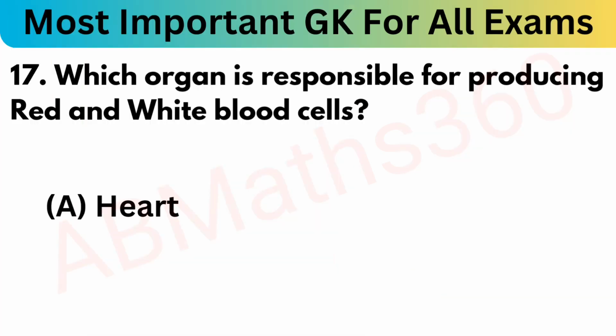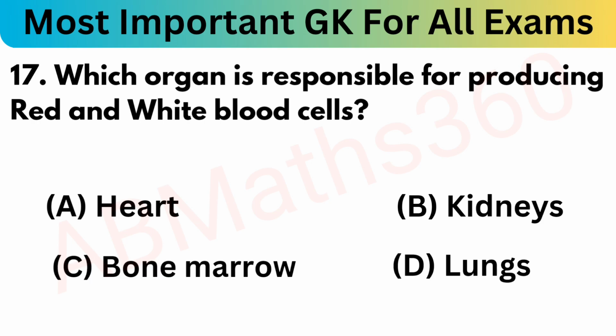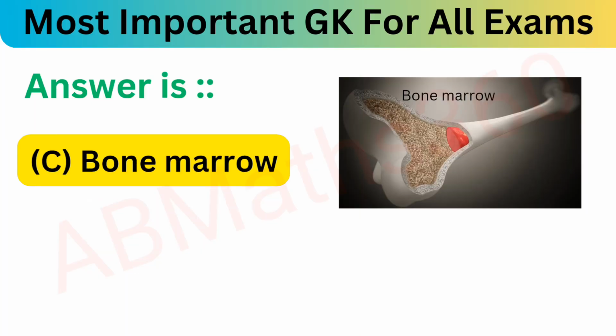Okay, let's move on to the next question. Which organ is responsible for producing red blood cells and white blood cells? Option A, heart; option B, kidneys; option C, bone marrow; and option D, lungs. So our correct answer will be option number C, that is bone marrow.